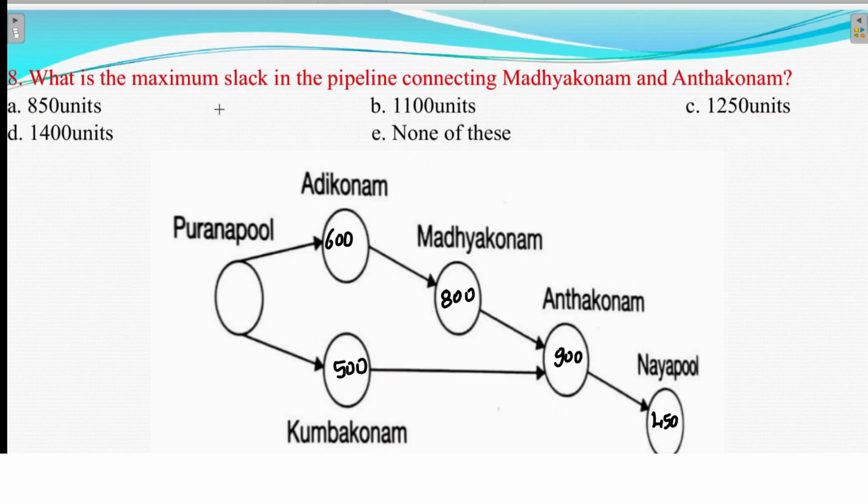Again see this question. What is the maximum slack in the pipeline connecting Madhyakonam to Anantakonam? Madhyakonam to Anantakonam maximum slack I need. Maximum I can send 200. With the first diagram if you see, you can get to know that. Otherwise, if I need to explain again, 2000 I can send here. So maximum in this route I can send 2000 only.